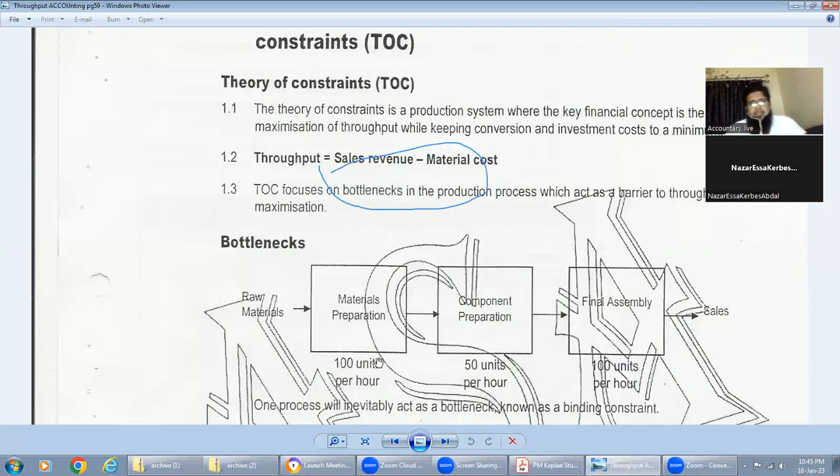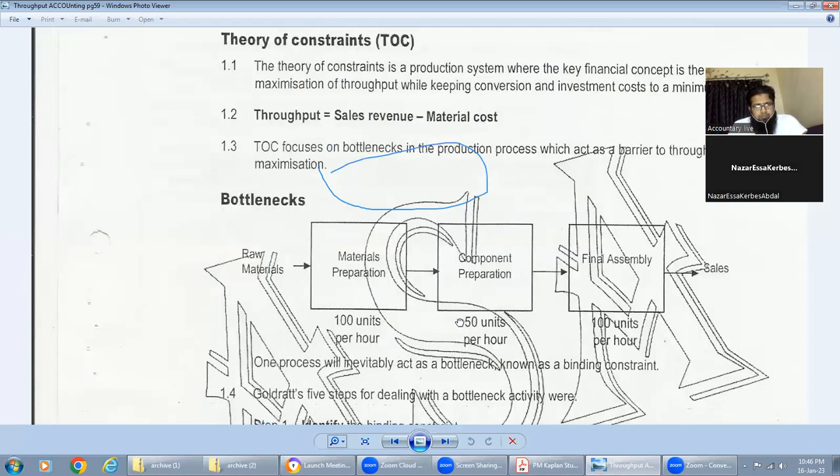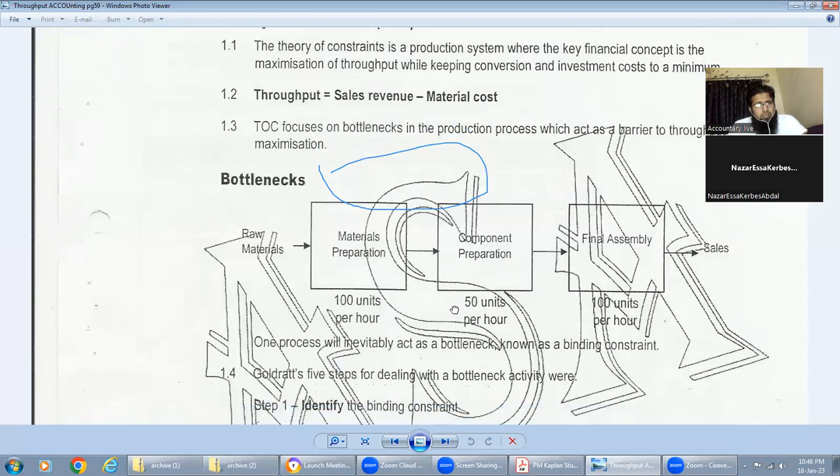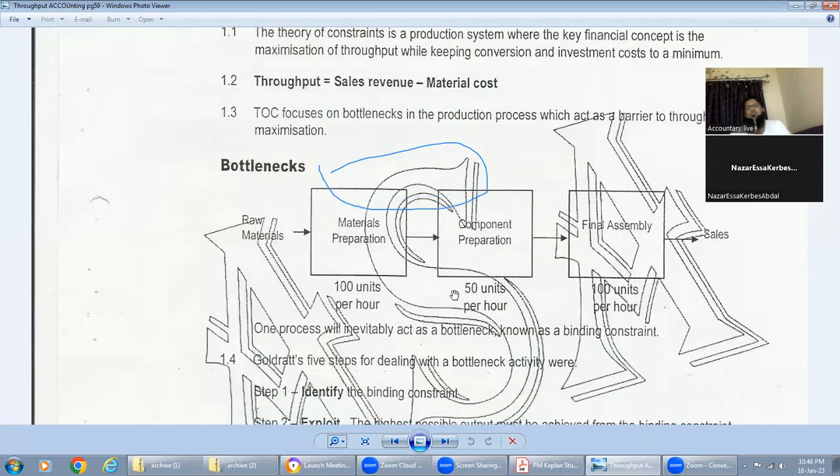Raw material preparation, 100 units per hour. Component preparation, 50 units per hour. Final assembly, 100 units per hour. So what is the bottleneck here as per your observation? No, I'm talking about which process. There are three processes: material preparation, component preparation, and final assembly. So what is the bottleneck process in that? You have to select it from the three of them.